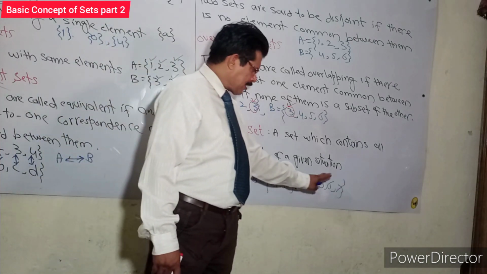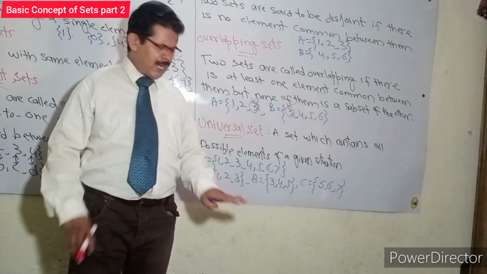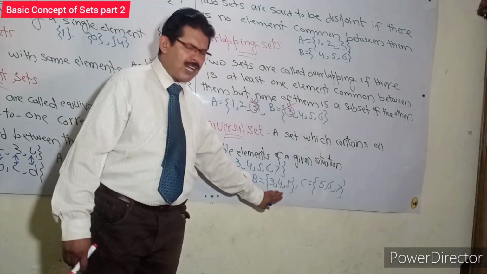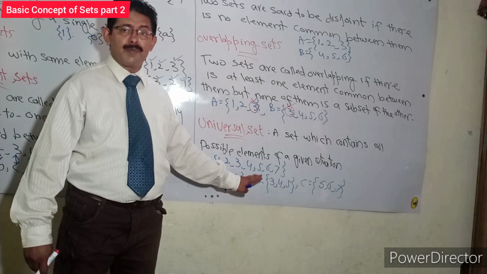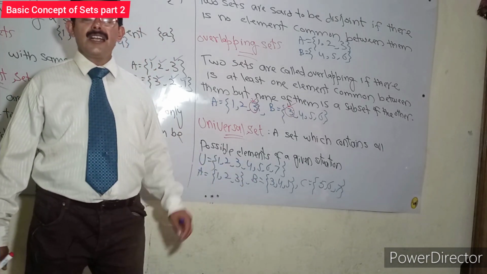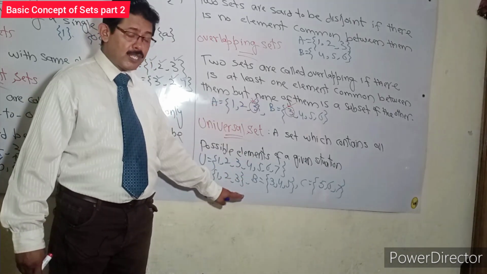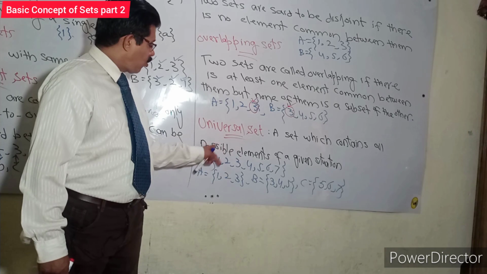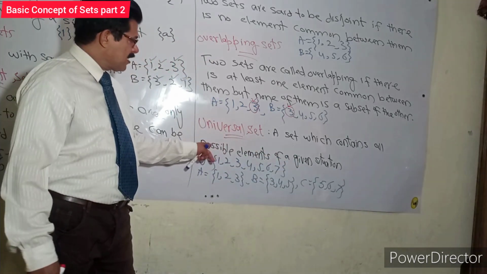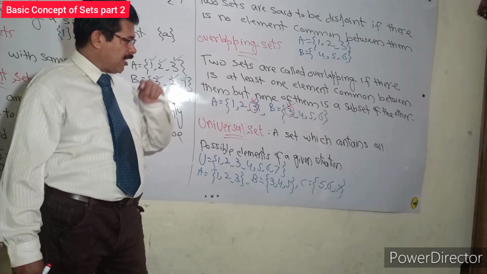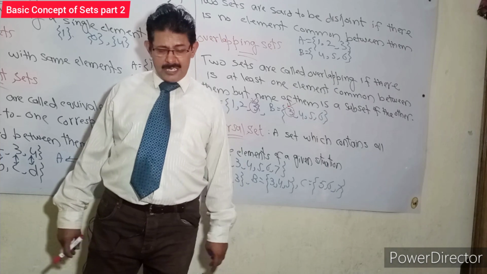And all elements of set C are also found in the universal set. It means that all these sets are subsets of the universal set. This is the authentic rule: these sets should be subsets of the universal set. So this is known as a universal set, a set which contains all possible elements of a given situation.